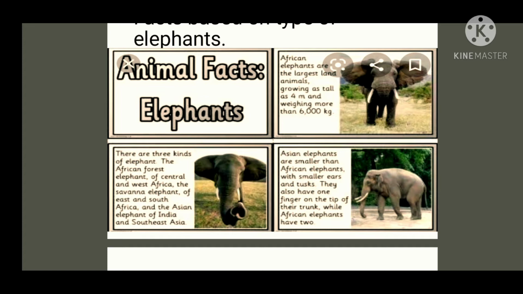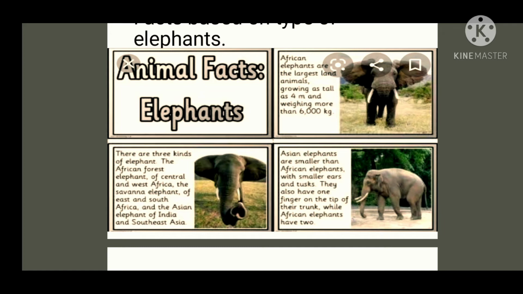Our first is the African elephant, the largest land animal, growing as tall as 4 meters and weighing more than 6,000 kilograms. It means that among land animals in the world, the largest is the African elephant.